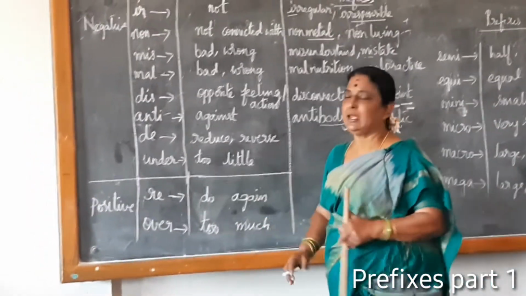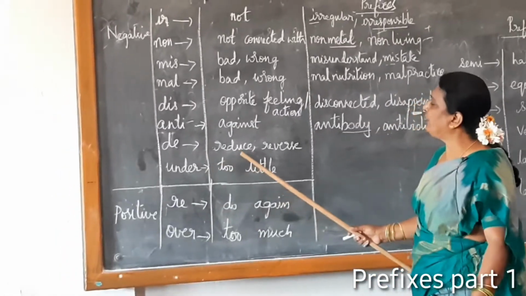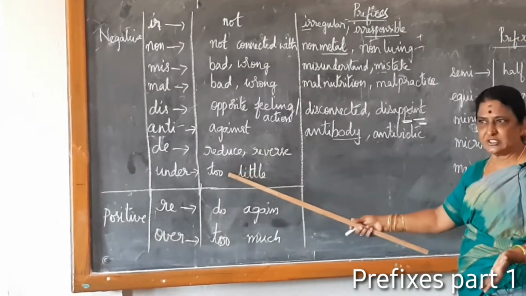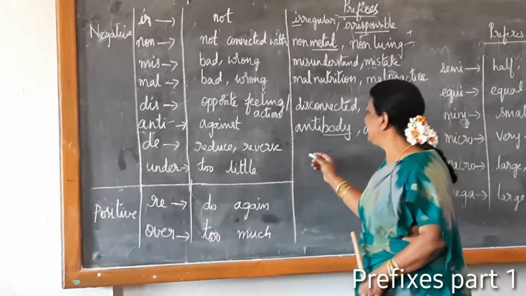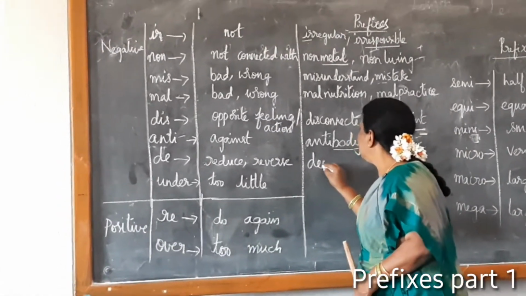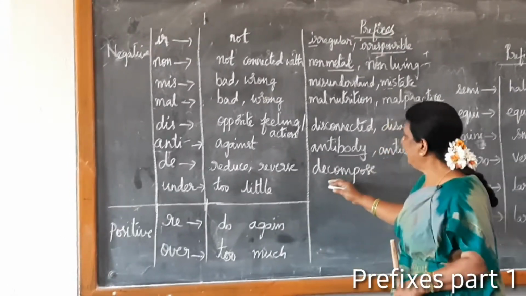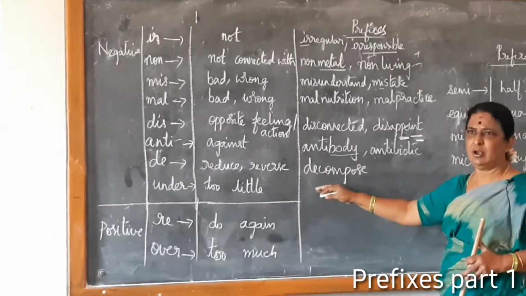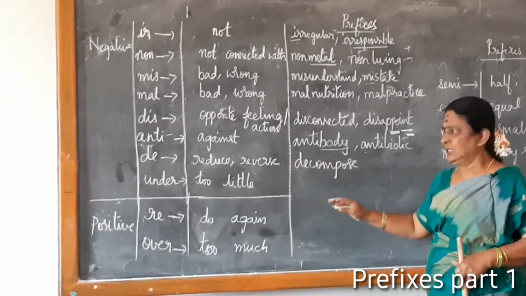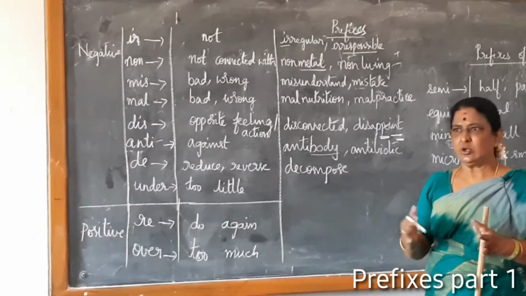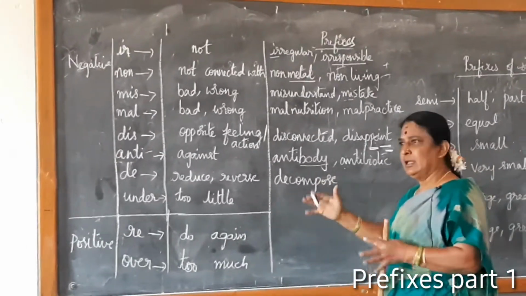Okay, next one, let us go to D. D means reduce or reverse. Give me an example. Decompose. D means reduce or reverse. So compose, com means unite. So a composition is there.